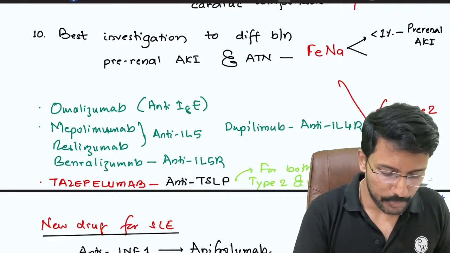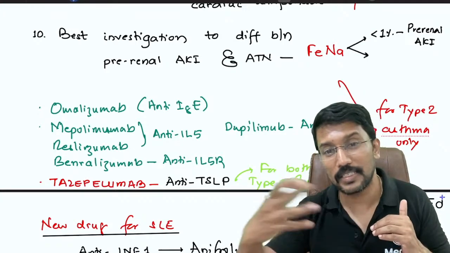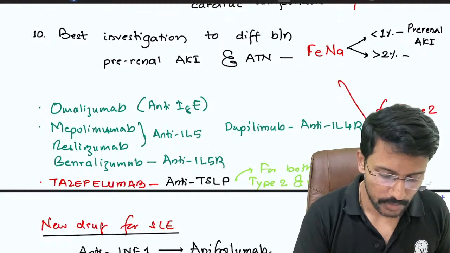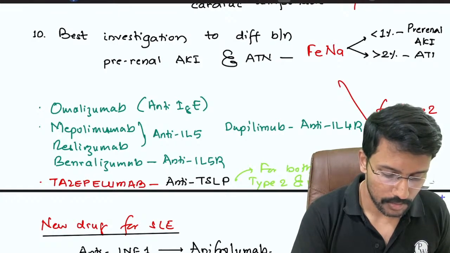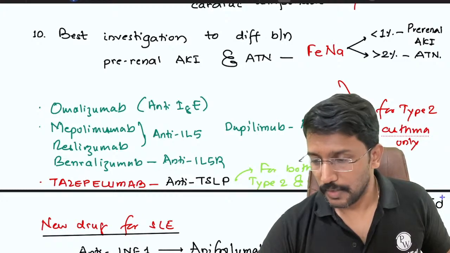But reabsorption happens in the tubules. So if tubules are damaged, I will not be able to reabsorb. So I will excrete more sodium in the urine. So when it is more than 2%, it indicates acute tubular necrosis, right? So that's it for this 10 kadam.